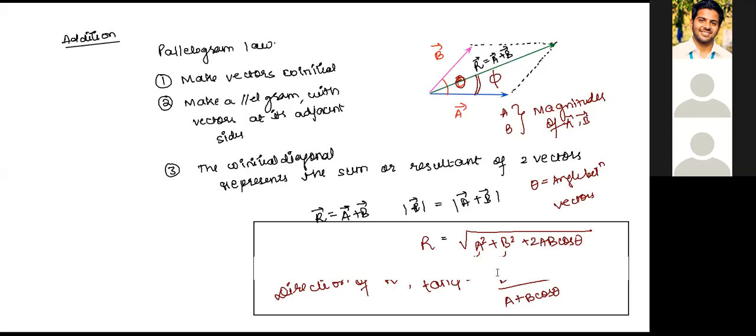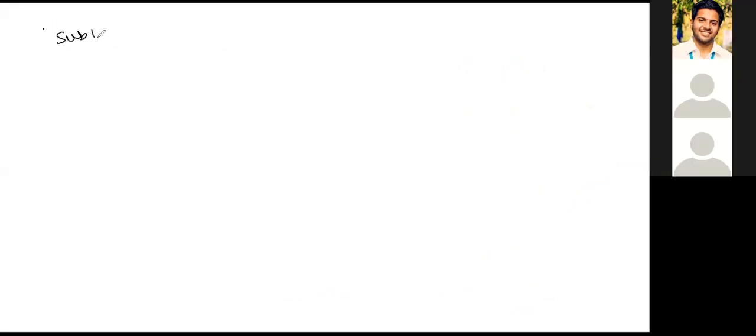Right? Once you are done understanding this, we'll go to the next part. So let's see how we talk about another important aspect, that is subtraction of vectors. In order to subtract two vectors, again, what do you do?